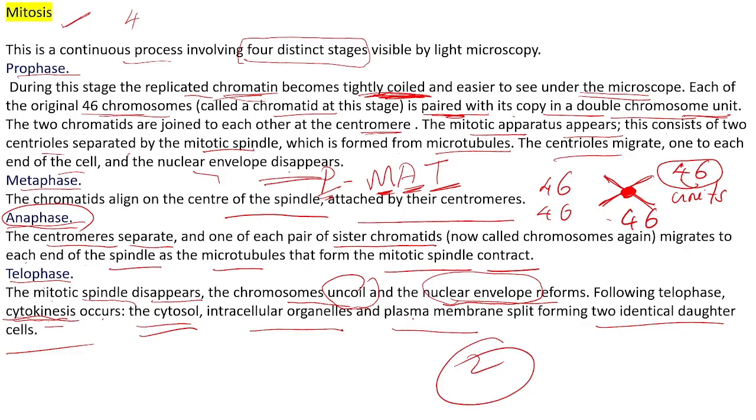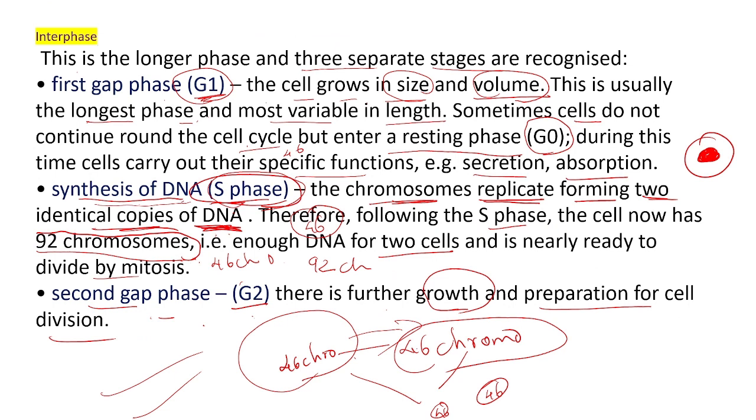Okay. Once again, when I tell you the mitosis process, interphase, you are clear. G1 phase, growth will occur. S phase, additional 46 chromosomes will form, and it will make 92. Now it is 92 chromosomes. In the second gap phase or G2 phase, again growth and preparation for cell division will occur. This is all about interphase.